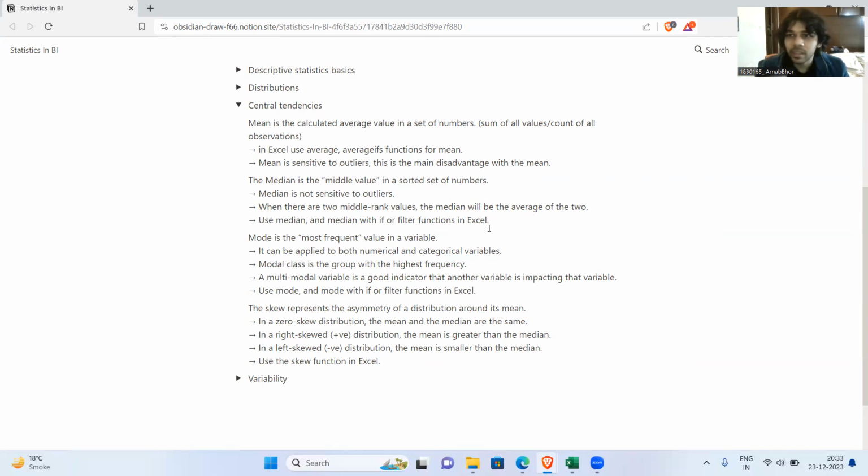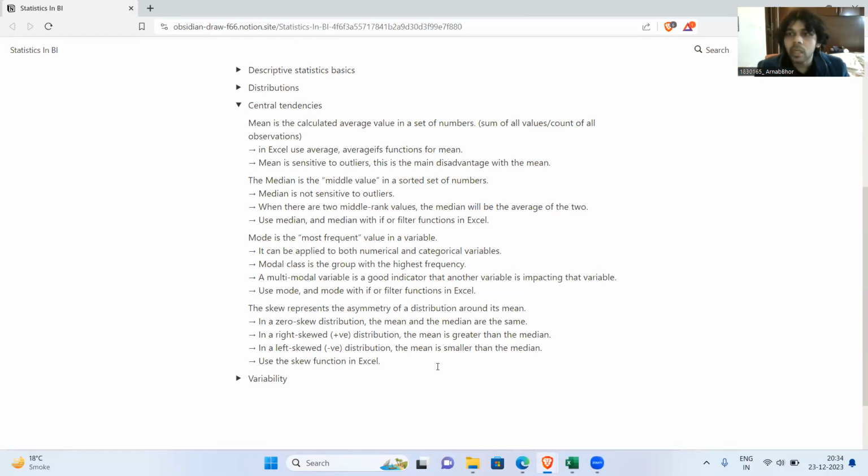And finally, mode is the category that occurred the most number of times, right? So, like, if in the same data set where there are 500 people standing, people with the height of 5 feet and 8 inches happen to be 255 times, so that's the majority of the times you see that particular height, then that's the mode, right? Mode is the most frequently occurring category or numerical value. Hope you get the idea there.